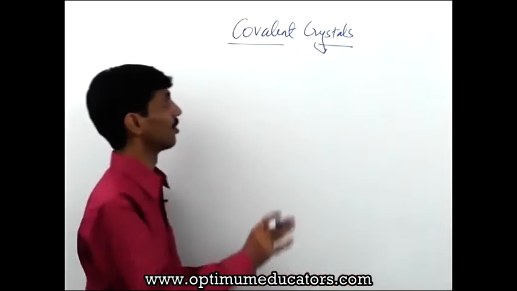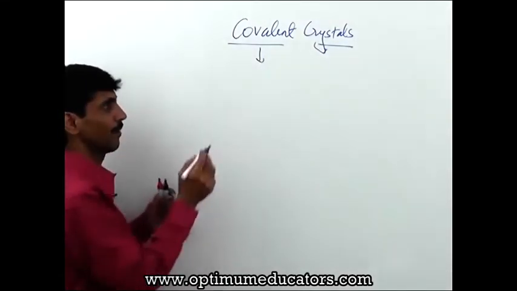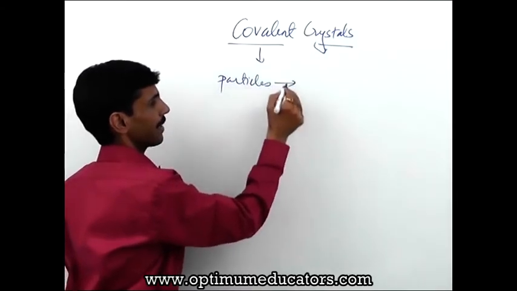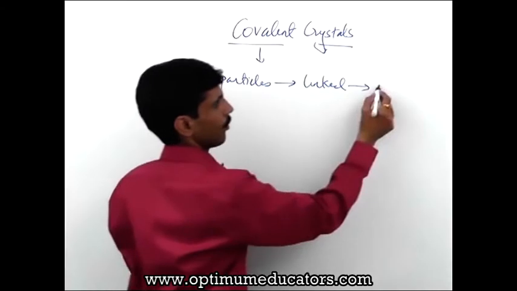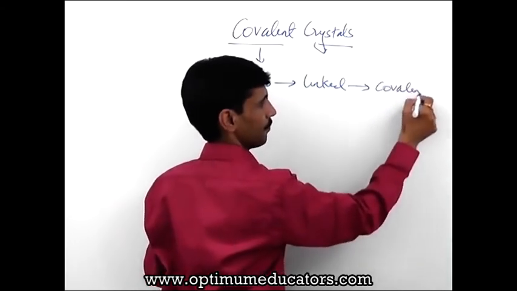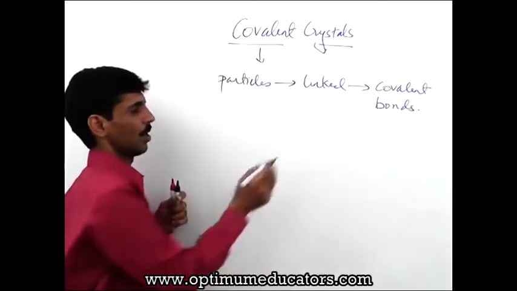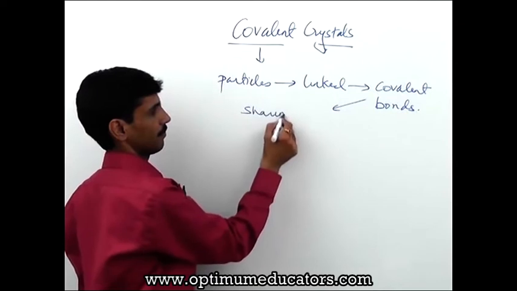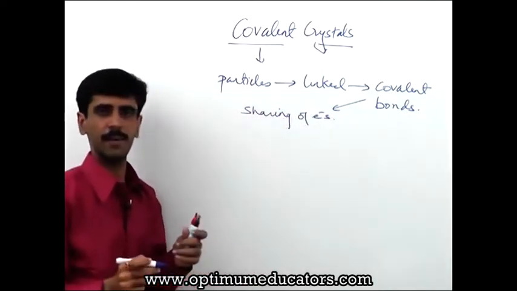Covalent crystals. So here, the atoms are going to be linked with each other, or we are going to use the word particles. The particles are going to be linked with each other by means of covalent bonds. Okay, and covalent bonds are nothing but formed by sharing of electrons. Okay, ये बात आपको याद रखना है.